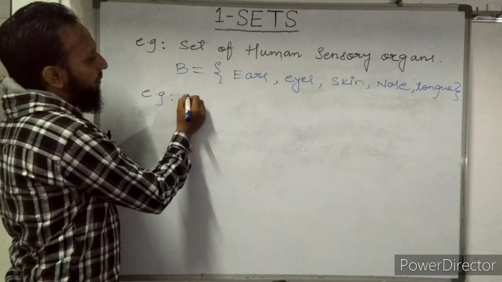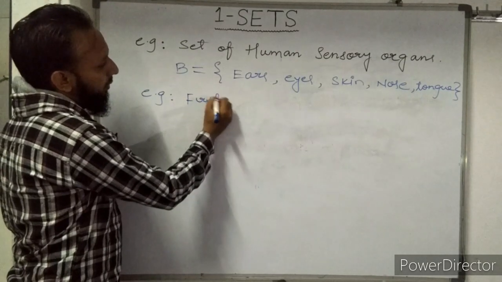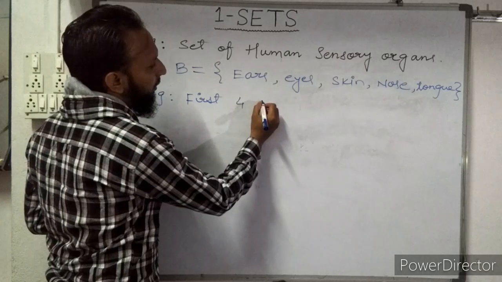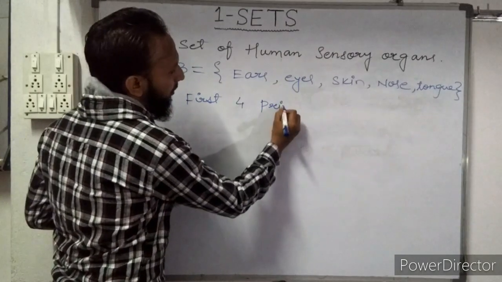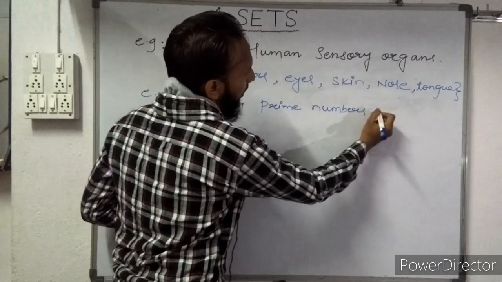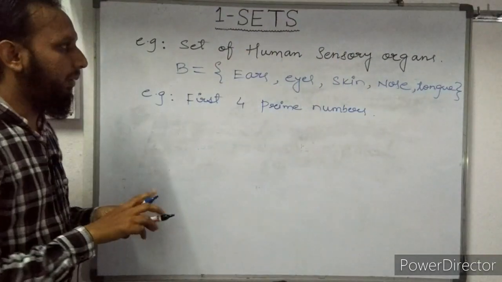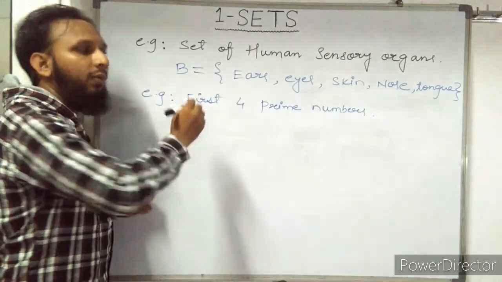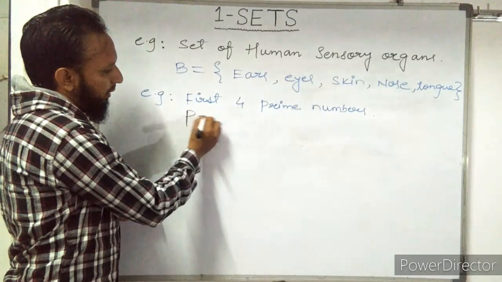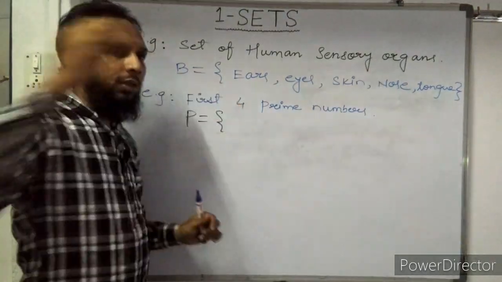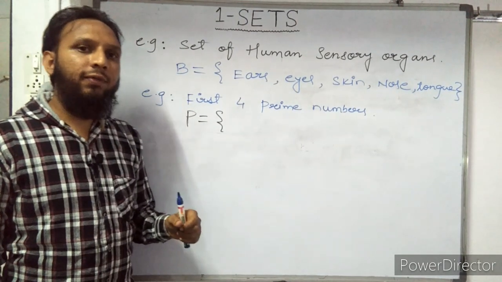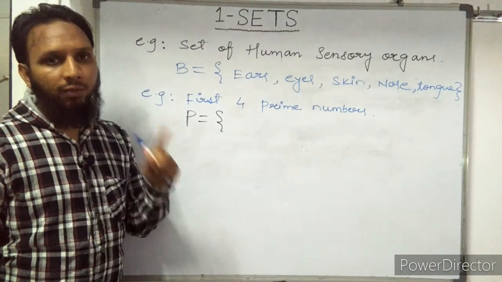First 4 prime numbers. So I am taking P as the name of the set, P is equal to... you know very well, prime numbers start from 2, not from 1.